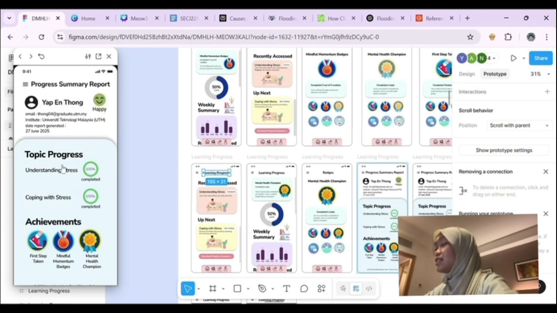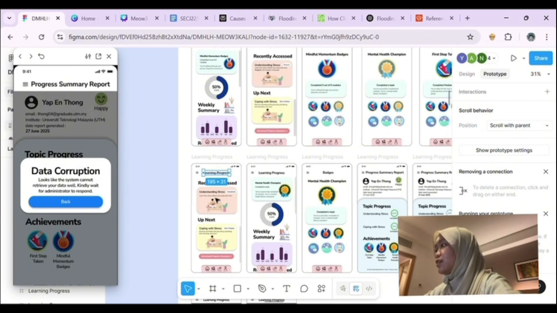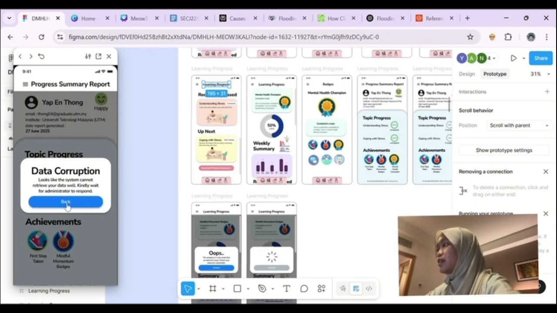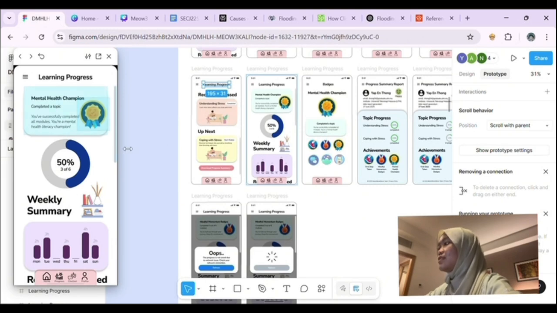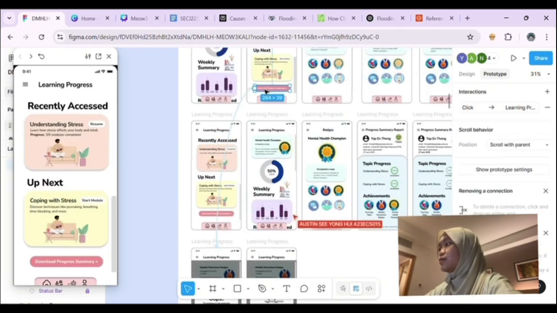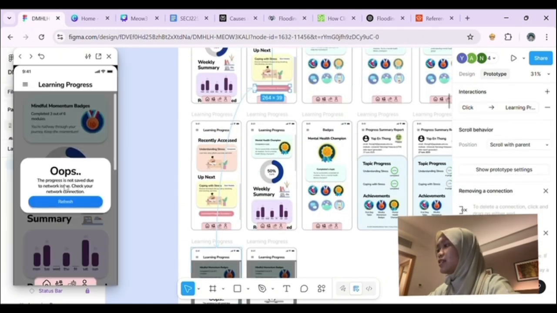Okay, so next, this is when the exception flow happens. So this is like the corruption of the data, and it will prompt you with a data corruption message. Okay, so this is one of the exception flows that will happen, and it will prompt you with the message. Okay, and we go back to the learning progress. Next, another exception flow that I suggest is when we try to download the progress summary, and suddenly the progress is not saved due to some network issues. So it will notify the user with this message, and it will ask the user to refresh, and they will go back to the learning progress dashboard.